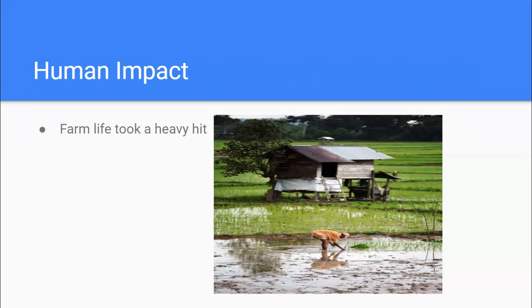Here in this picture, you can see the impact that it had on farms. Due to the loss of farms, many people became more reliant on food aid from the outside, meaning that a lot of people unfortunately went hungry. So farm life was affected and it definitely took a big hit as well.